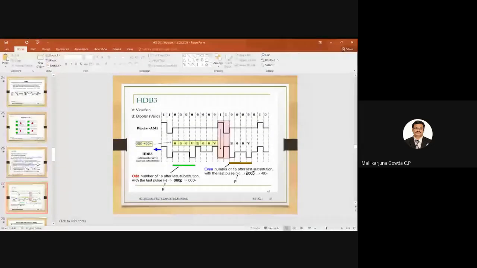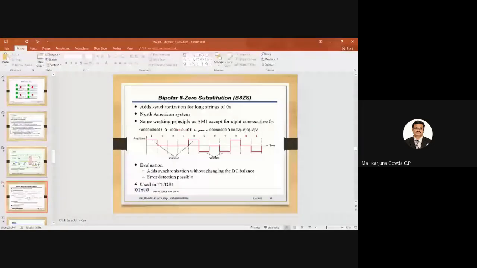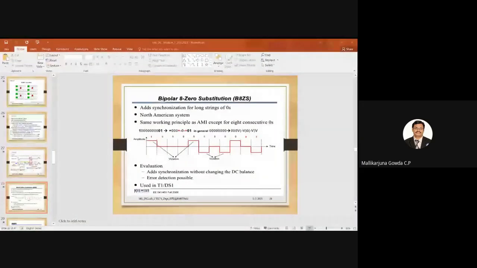Next one is bipolar 8-zero substitution, also called binary with 8-zero substitution, known as B8ZS.